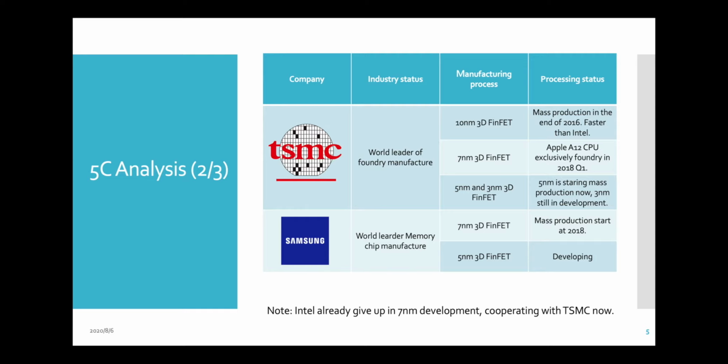So Apple is actually the main client of TSMC with the 7-nanometer technology used for their A12 CPU chips.